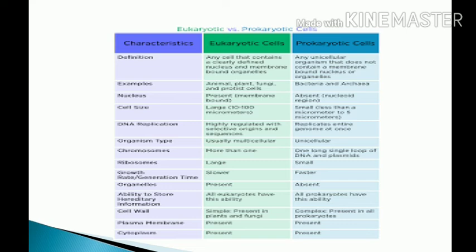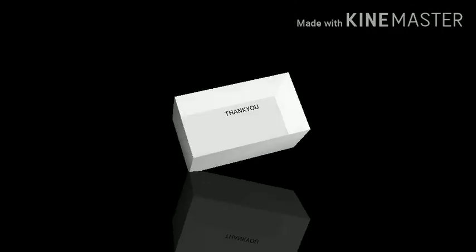Eukarya have chloroplasts and mitochondria, present in plant cells and animal cells. The chloroplast is special for plant cells. These have 70S type ribosomes. What is the role of ribosomes? Ribosomes play a role in protein synthesis. So these are the differences between archaea and eubacteria. Can you understand? These are the three domains of life.